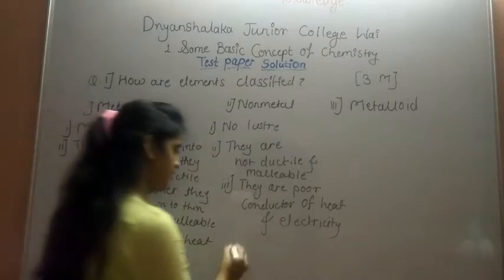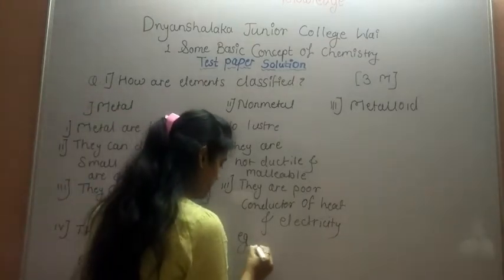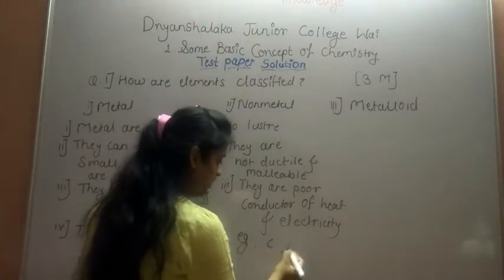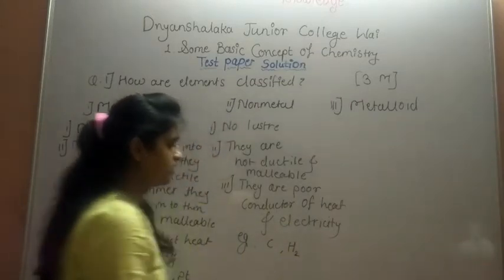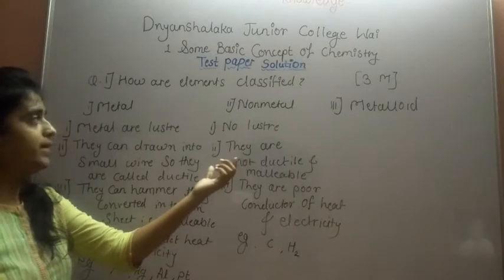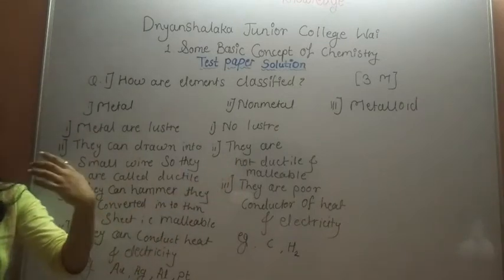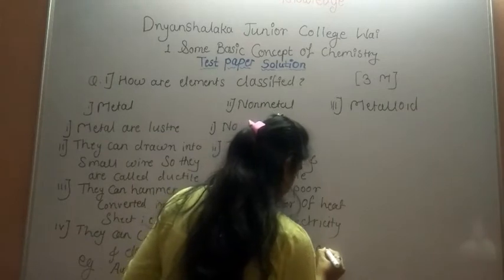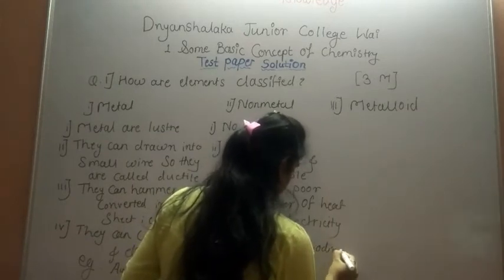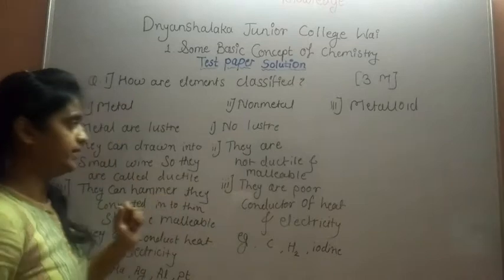So non-metal example, carbon, hydrogen. So hydrogen is diatomic, so hydrogen is gas, so gas is non-metal. Next example, iodine. So it is example of non-metal.